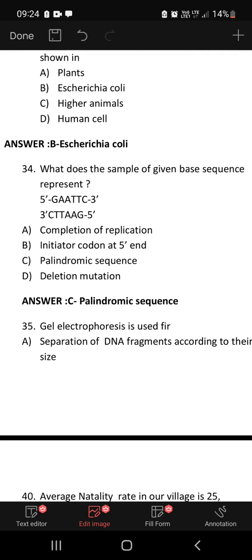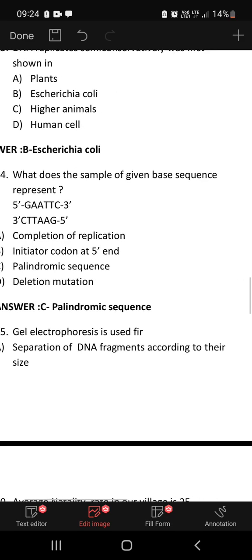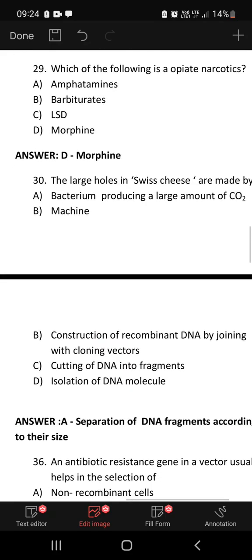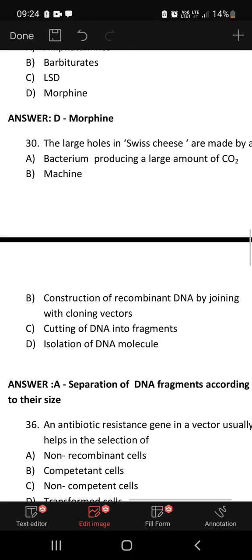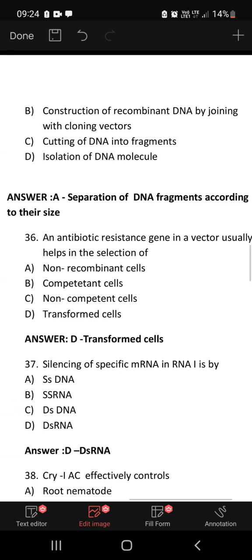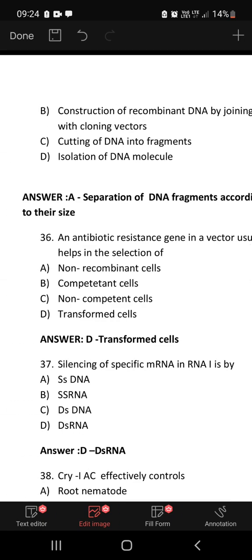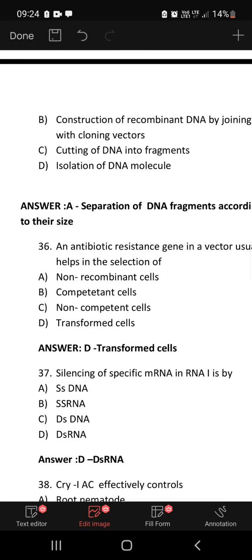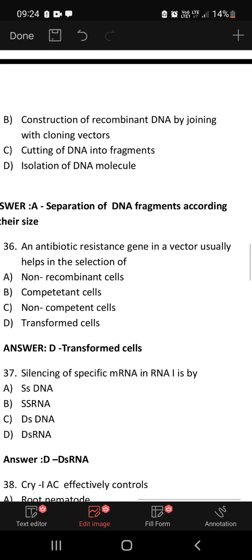Gel electrophoresis is used for: separation of DNA fragments according to their size, construction of recombinant DNA by joining with cloning vectors, cutting of DNA into fragments, isolation of DNA molecule. Separation of DNA fragments according to their size is the correct option. That is why gel electrophoresis is utilized.